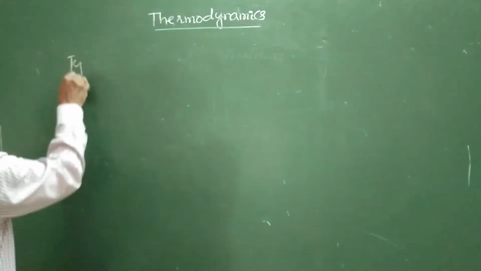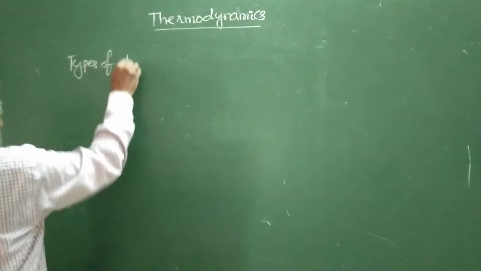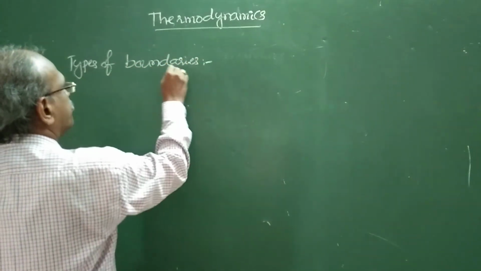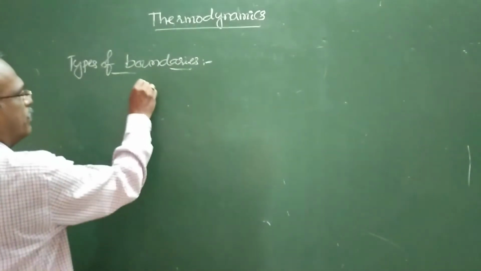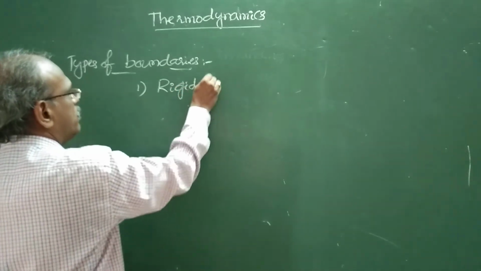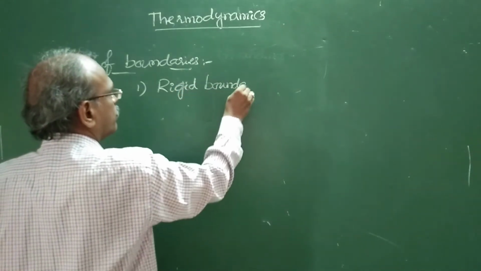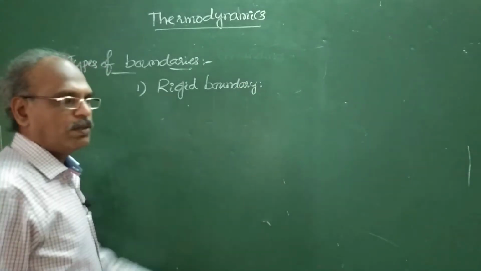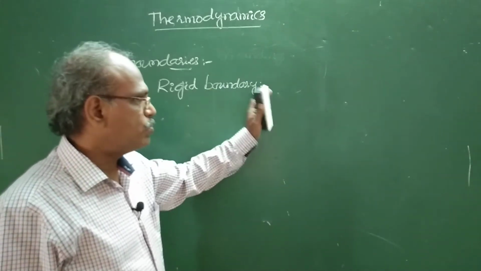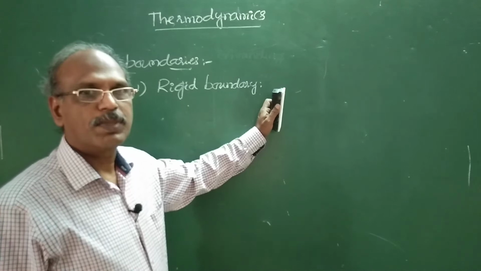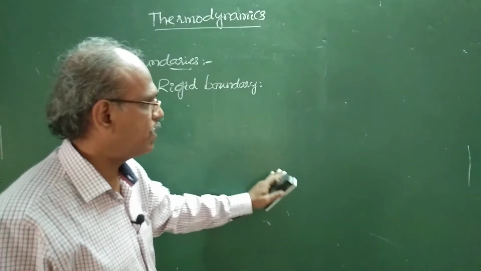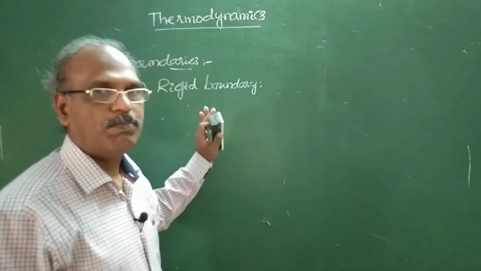Now, types of boundaries. One of them is rigid boundary. It is defined as a wall whose position is fixed, like as we have seen in the previous example.